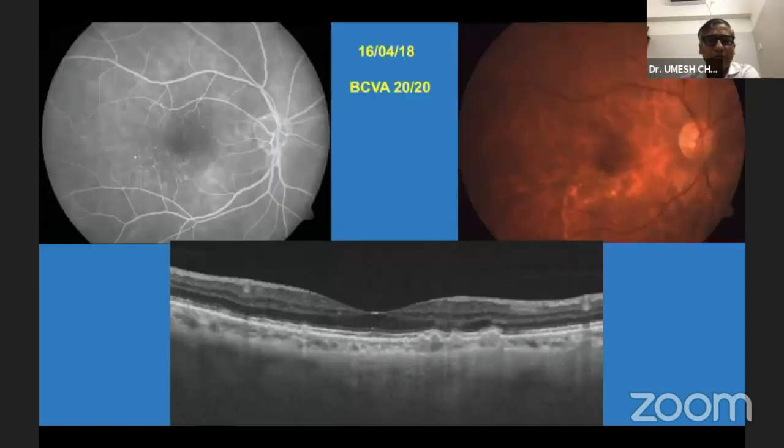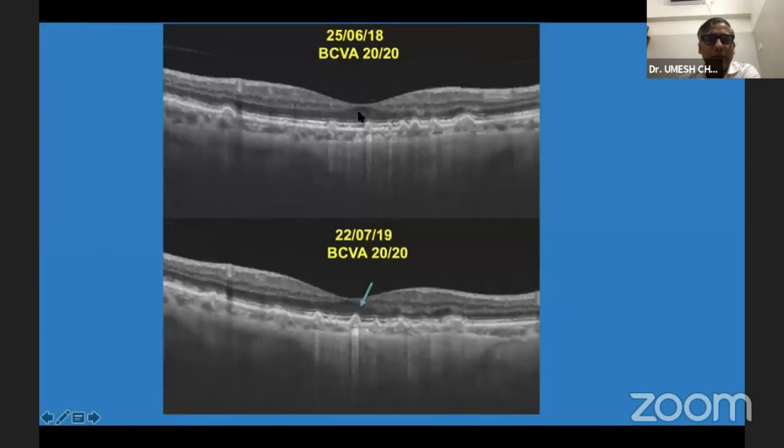If we look at a case example here, the patient presented in 2018. As you can see, there is barely any evidence of drusen at the center of the fovea. But when the patient was seen a year later, one can easily see a rising peak here of small drusen.